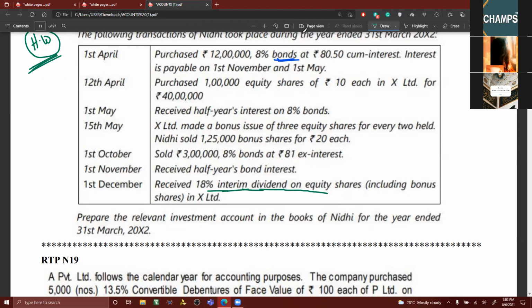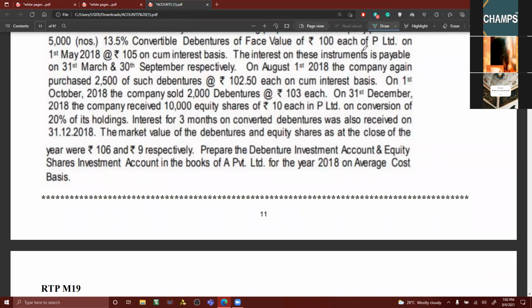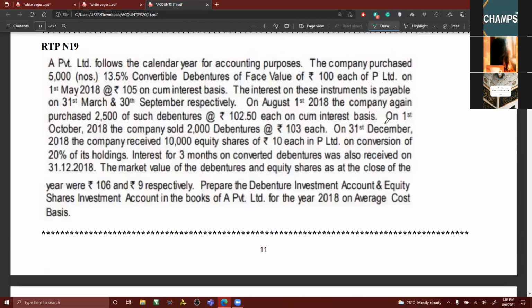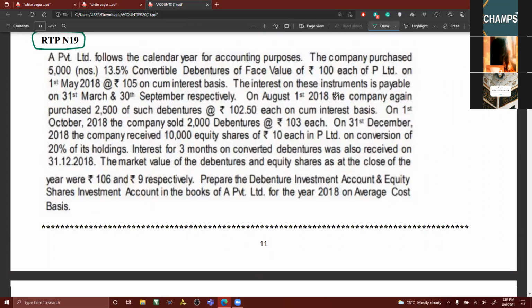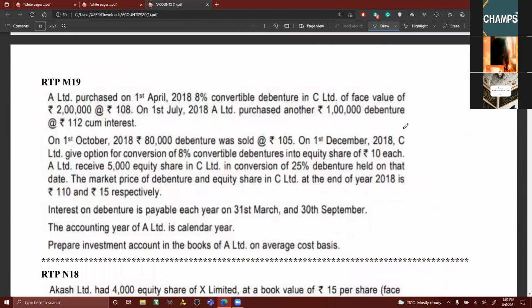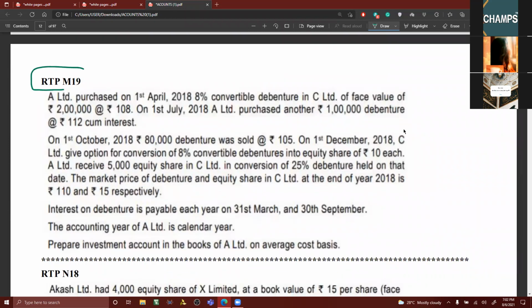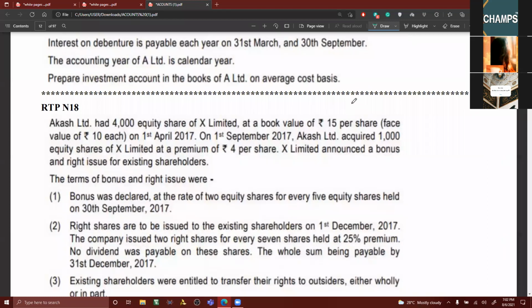Okay, then this problem is about conversion. This I have to explain. I'll be explaining in tomorrow's class, and this is also the same conversion. These two I will be taking up in the next class, but this is almost the same as today's problem. This is homework. You have to do it. You can do it also.